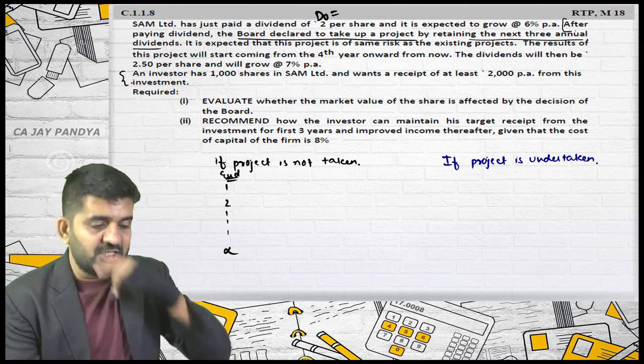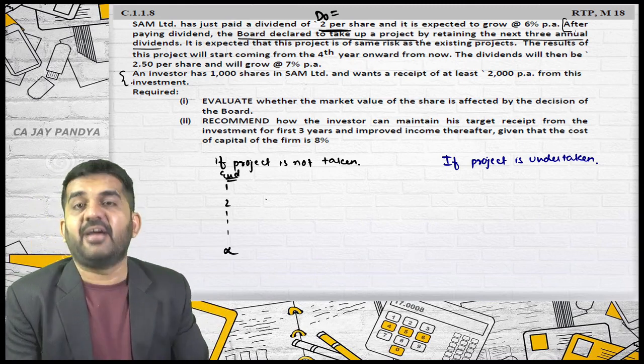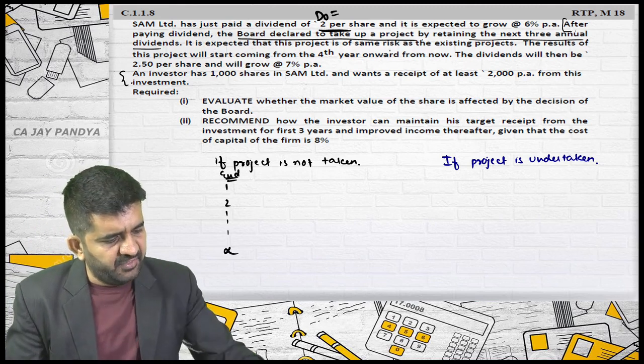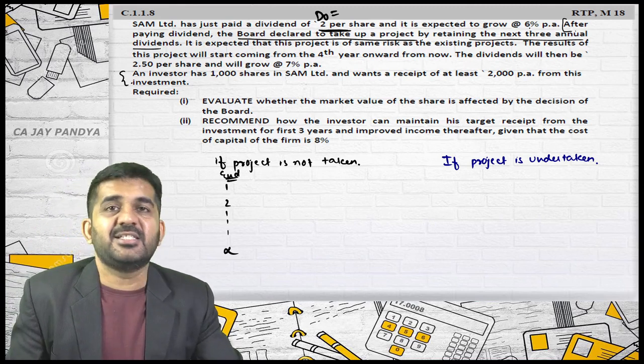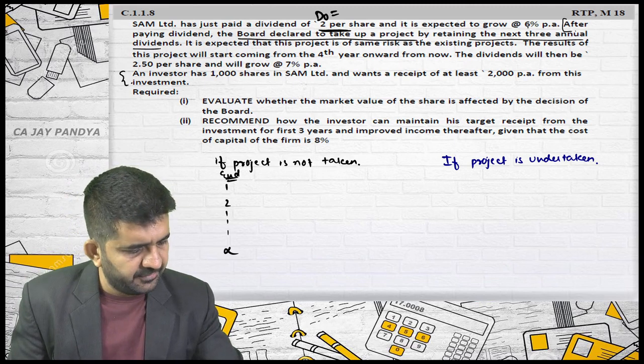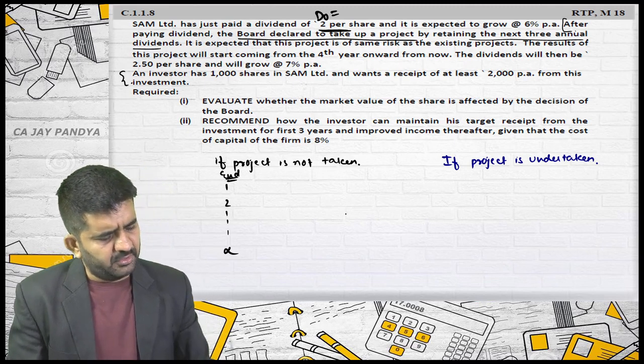And what will be the cash flow of the first year? 2 per share. I have assumed it as D0. So D1 will be 2 plus 6%. It will be 2 plus 6%, which is 2.12.